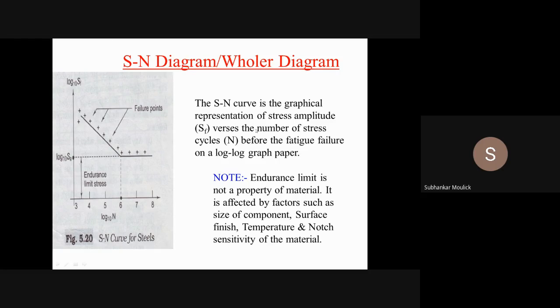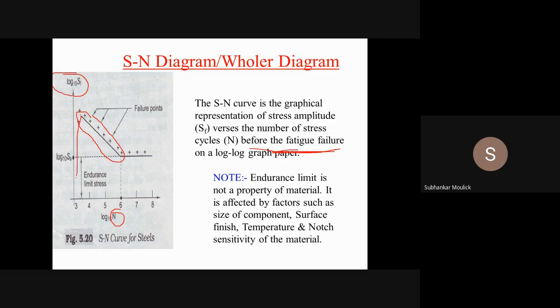What is this diagram? This is a graphical representation of stress amplitude SF versus number of cycles N on a log graph paper before fatigue failure. That means before fatigue failure, this is the region, this is the line.